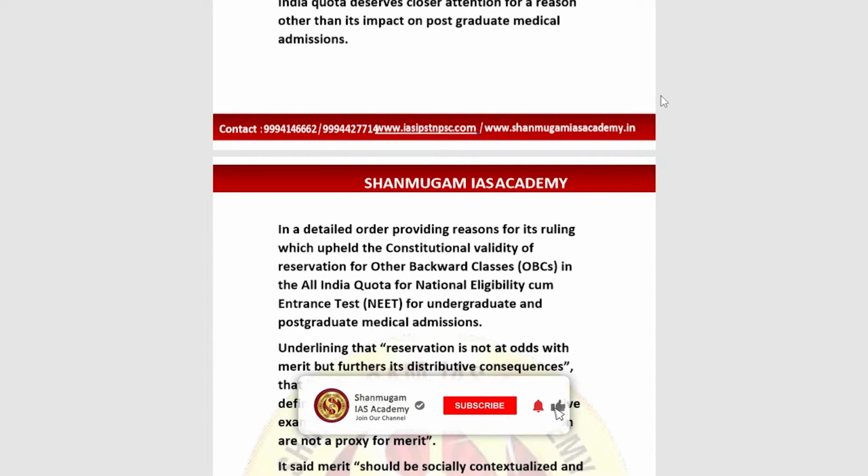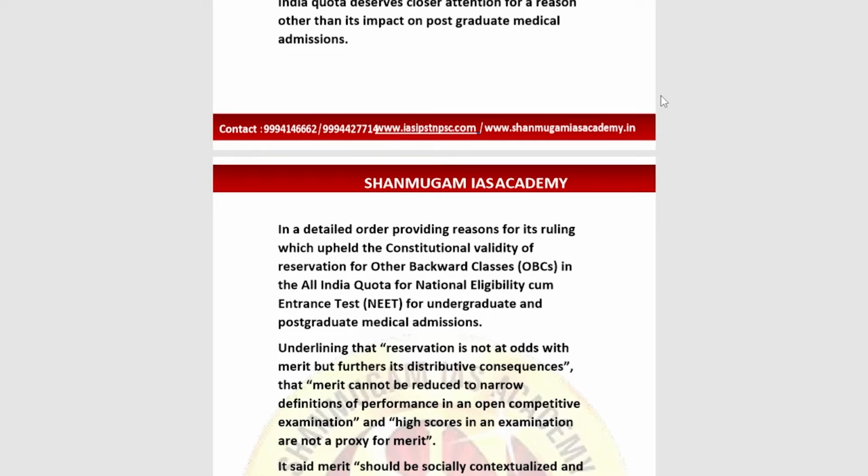the newspapers about the reservation system. What exactly about this we are going to discuss in this particular topic. This comes under the GS paper 2 mains, and which is very important. And these fundamental rights, these articles, these amendment acts, which I am going to discuss in this topic, are important for both prelims and mains point of view, so you need to be very careful, be focused. So let's go into this topic.